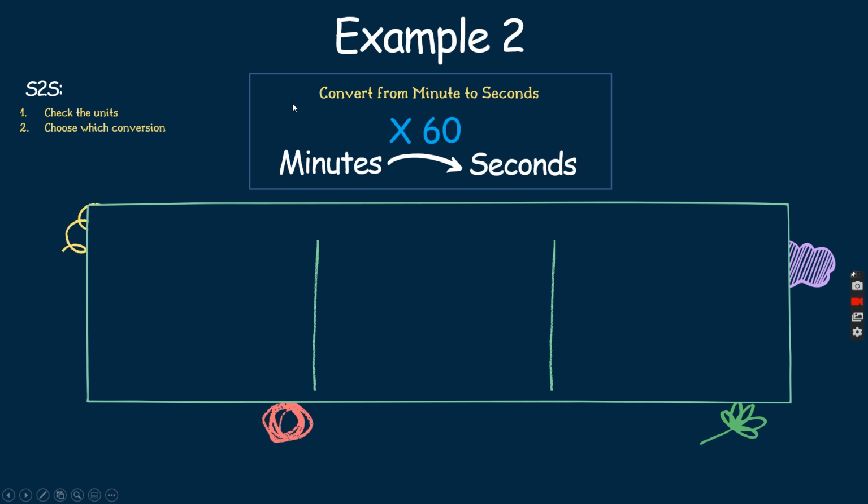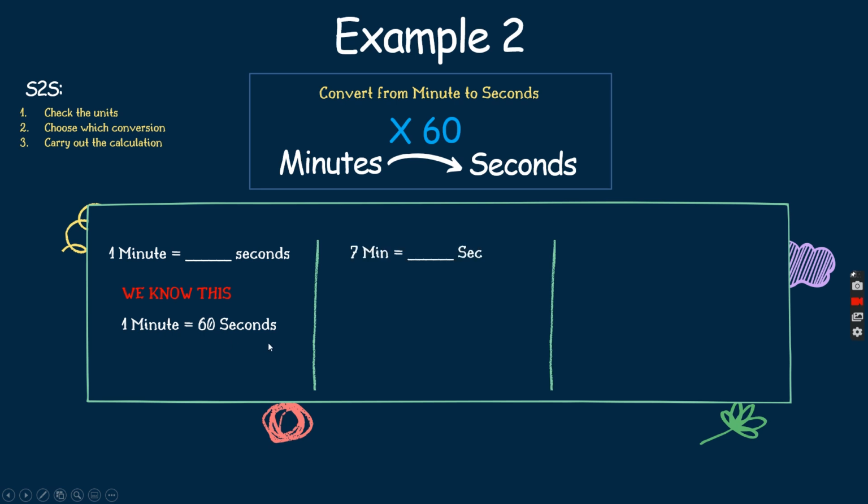And you're just going to times it by 60. And then step 3, carry out the calculation. 1 minute is equal to how many seconds? We all know this. It is 60 seconds. So we should know that 1 minute is equal to 60 seconds.